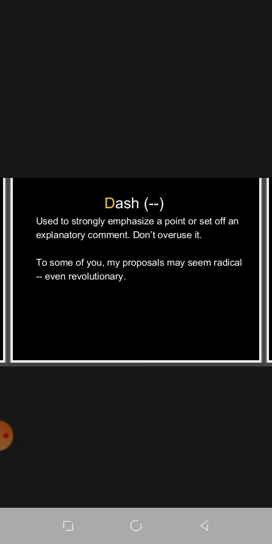Radical means different from ordinary or different from traditional. Even revolutionary. Revolutionary means that it brings some change. The speaker wants to put stress on his explanatory comment: my proposal may seem radical, even revolutionary. So a dash is used here.